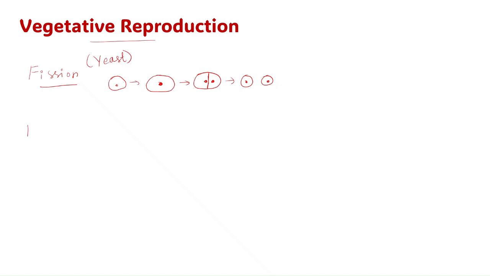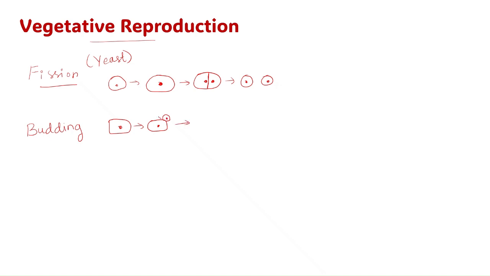Second one is budding. Here, same as fission, but there is one cell, and later an outgrowth forms on the parental cell.